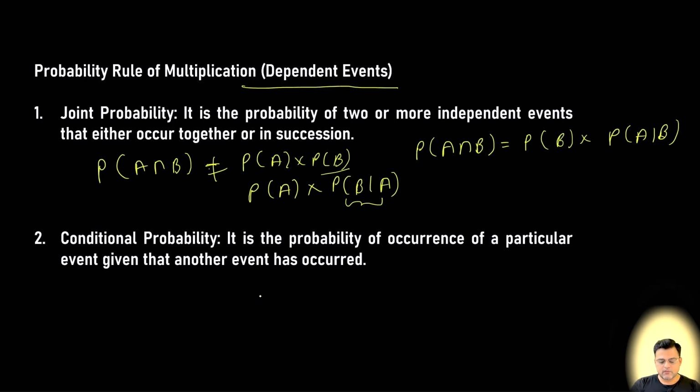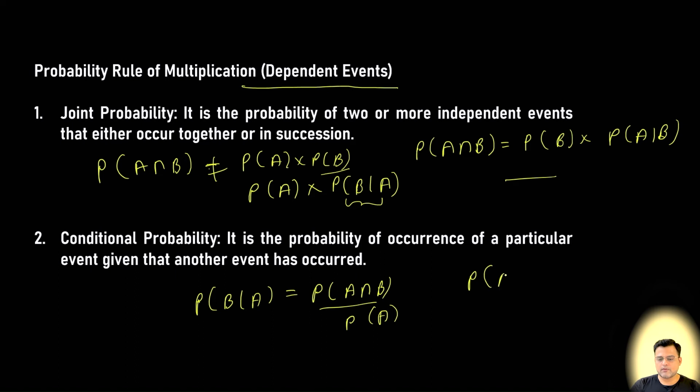And in the case of conditional probability, it is the probability of occurrence of a particular event given that another event has already occurred. So you can derive it from here itself. P(B given A) is equal to P(A intersection B) divided by P(A), or you can write P(A given B) is equal to P(A intersection B) divided by P(B). So this is the joint probability and conditional probability of dependent events.